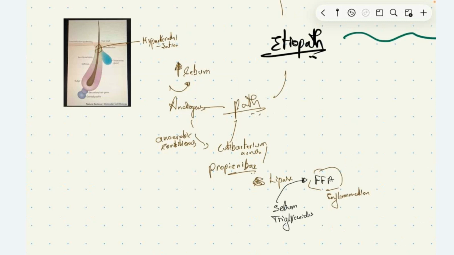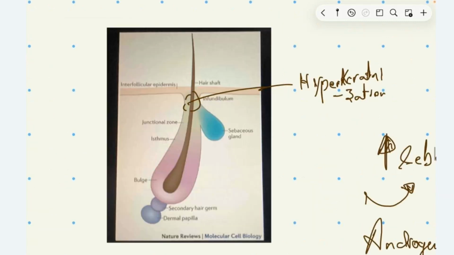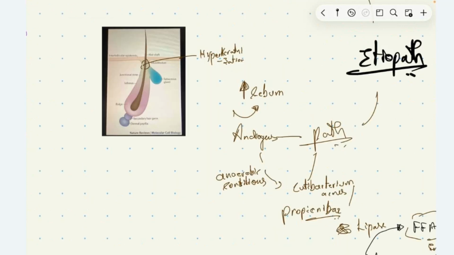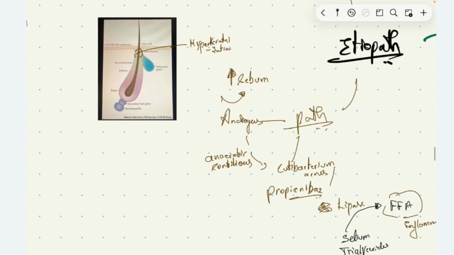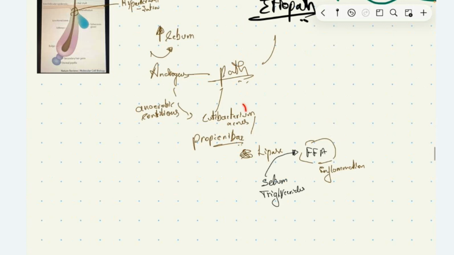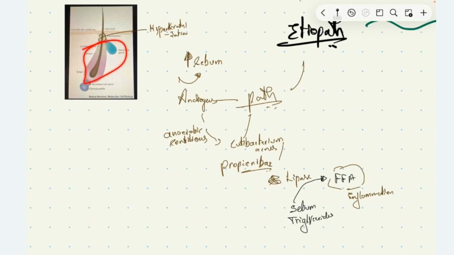After blocking of this area, there will be pooling of the secretions here, and due to blockade and pooling of the secretions, there will be anaerobic conditions. Due to this, the normal commensal of skin like Cutibacterium acnes or Propionibacterium acnes will proliferate inside this pilosebaceous unit.